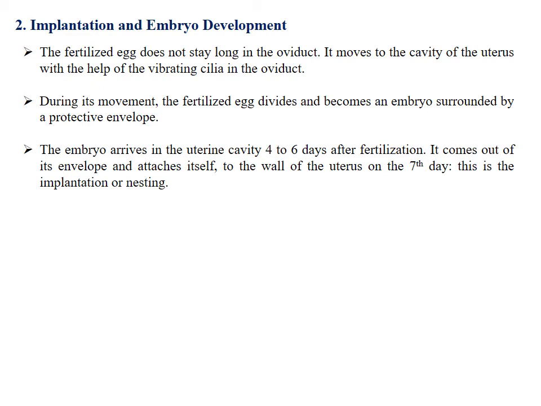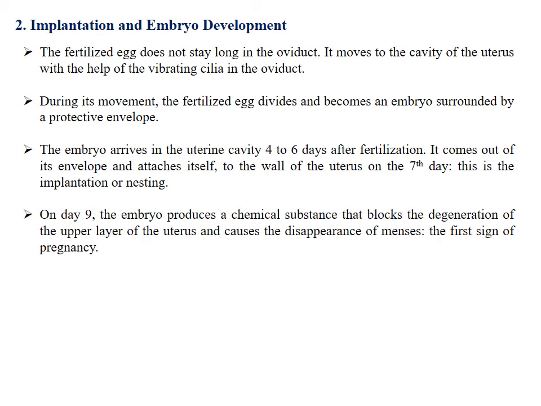It comes out of its envelope and attaches itself to the wall of the uterus on the 7th day. This is the implantation or nesting. On day 9, the embryo produces a chemical substance that blocks the degeneration of the upper layer of the uterus and causes the disappearance of menses. This is the first sign of pregnancy.